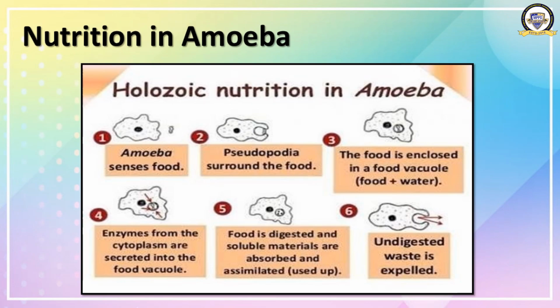First of all, amoeba senses food. Second, pseudopodia surround the food. Third, the food is enclosed in a food vacuole, that is food plus water. Food vacuole consists of food and water. Then fourth step, enzymes from the cytoplasm are secreted into the food vacuole. Food is digested and soluble materials are absorbed and assimilated, that is used up. Then undigested waste is expelled out.